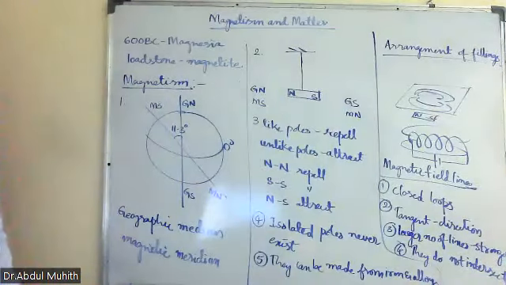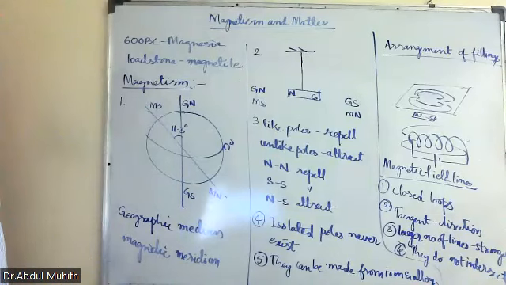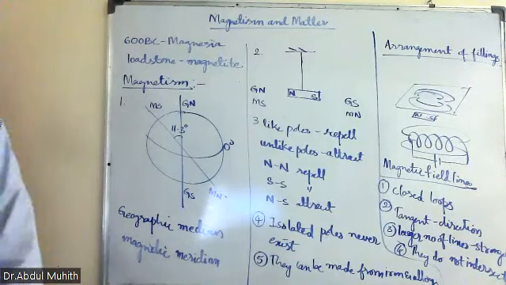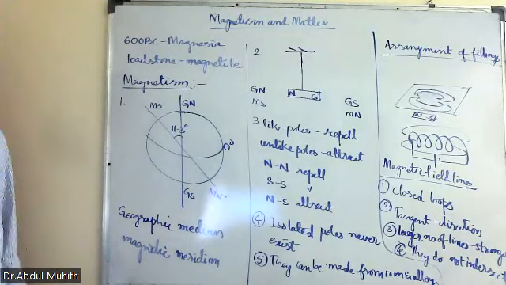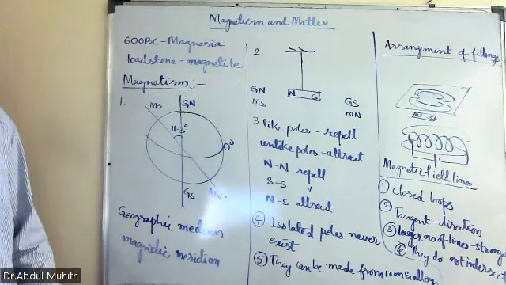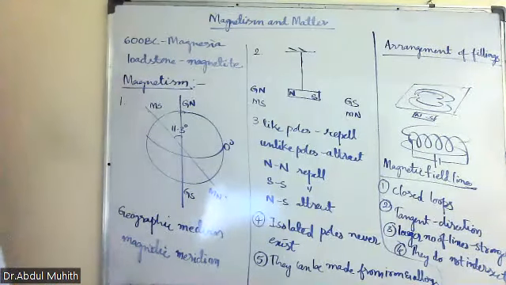Is that clear? The magnetic field lines are closed loops. The tangent drawn at a point gives the direction of the magnetic field. The larger the number of lines, the stronger is the field. They do not intersect each other. So that is about magnetism and the magnetic field lines. Clear with you all? Yes, sir. Okay, then we'll go with the next one.